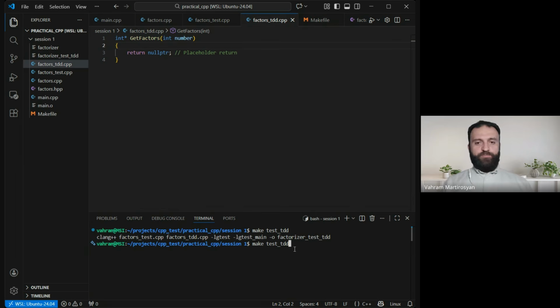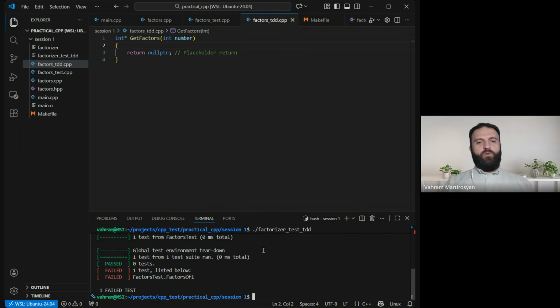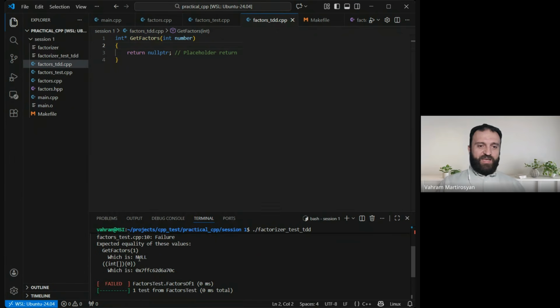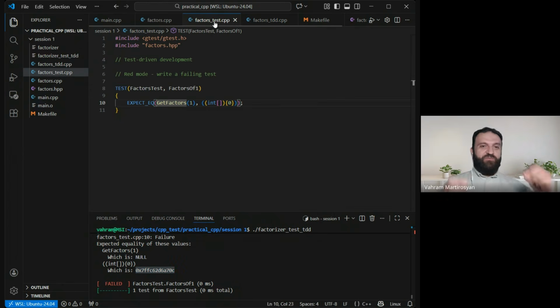I need to run it. I run it, and now I have something red. So we are still in the red phase. Now it is failing. Why is it failing? Because it says, well, we have null, but we were expecting this. Oh, were we? I mean, I wasn't really expecting this. What is this even? Obviously, the test is not properly checking for what we need, right?